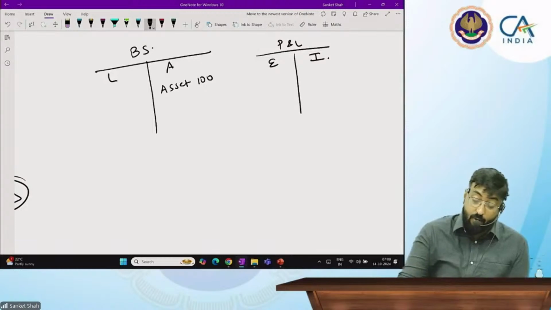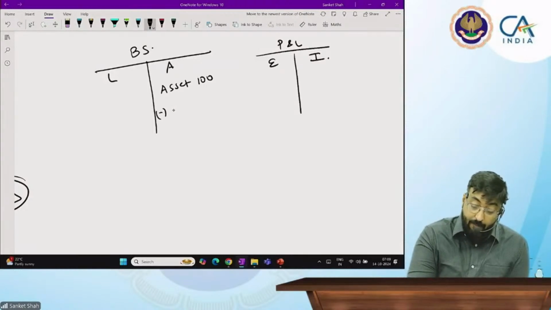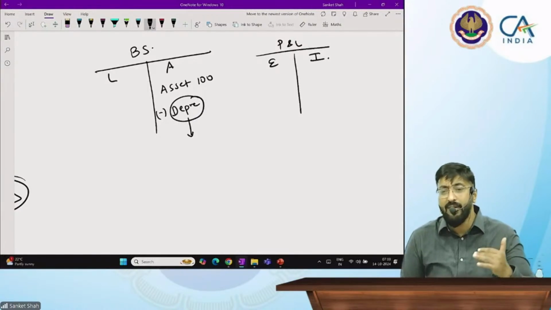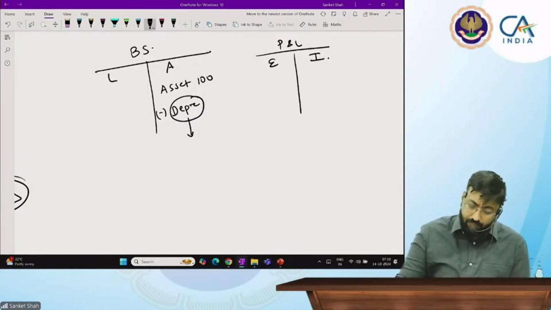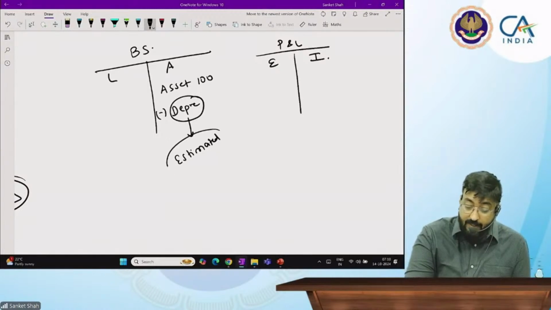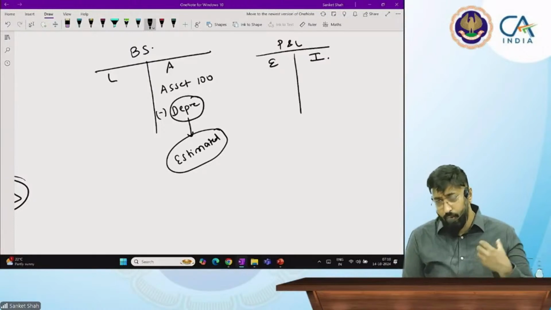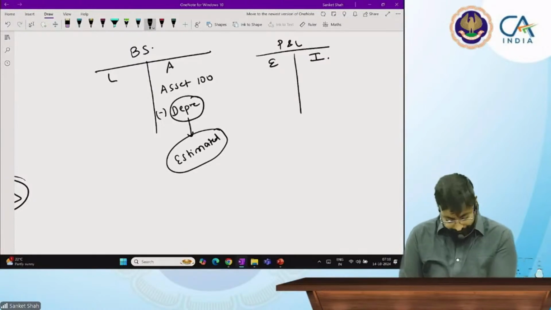And now I'm going to take depreciation every year. Depreciation, how we have to calculate this. Depreciation is nothing but a reduction in the amount of the asset. This is the estimated amount. This is not the fixed amount because we never know what the amount of depreciation is every year.